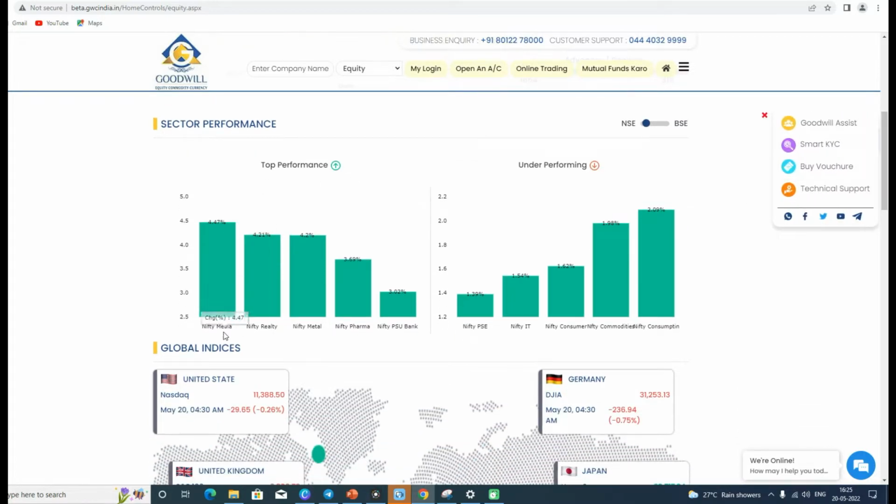For the top performers we first have Nifty Media, then we have Nifty Realty, followed by Metal, Pharma and PSU Bank. While on the right side we can see the underperforming indices that are PSE, IT, Consumer, Commodities, and finally we have Consumption.